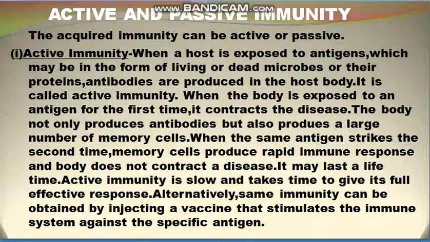But active immunity is very slow and takes time, because it takes time to develop antibodies in the body. And when antibodies are produced, they may last for a lifetime, or they may last for a little less time. So this is a slow process when antibodies are produced and active immunity is obtained. But this same active immunity can be obtained by injecting a vaccine.